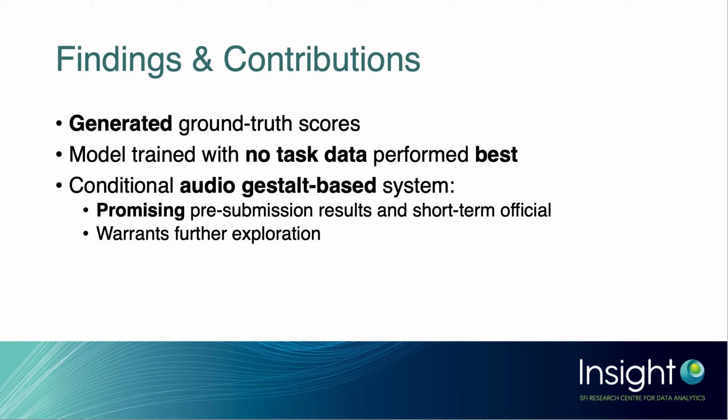So I guess in conclusion, our generated ground truth scores seem to be quite good, and they didn't negatively affect our Spearman scores in the end. What was most shocking was that our model that was trained on no task data performed best, and our conditional audio Gestalt-based system seems to be quite promising from our pre-submission results and our short-term official results, and we would like to explore it further in the future.